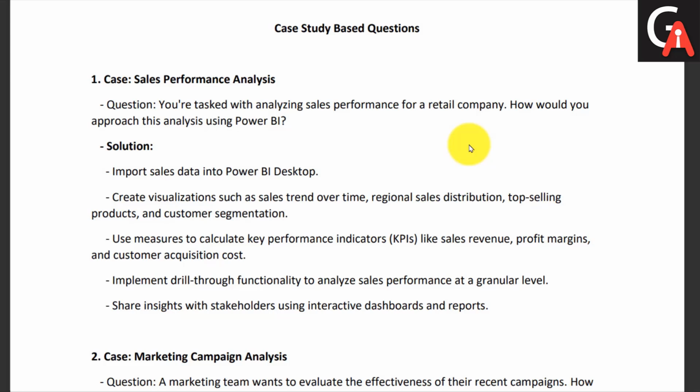So the first step is to gather the data. First you will analyze the requirement. For this, we have to analyze the sales performance, so whatever data is required for the sales performance analysis, you will get it. It may be in the databases, in the warehouses, something like that. For that, first you will run the query against the databases and fetch the required data according to your preliminary thinking or preliminary analysis regarding your final report.